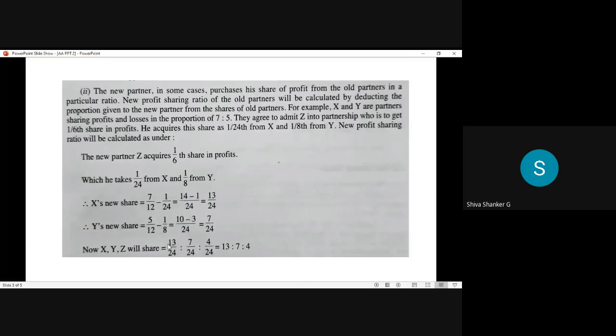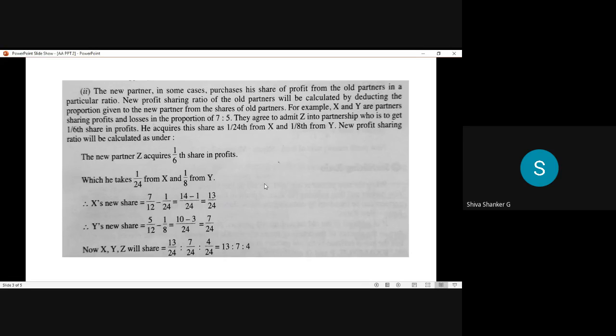So what is X's new ratio? Old ratio minus sacrificed ratio. X's old ratio is 7/12, which is given in the problem. 7/12 minus his sacrifice to Z, from his share only. From his total share, 7/12, he sacrificed 1/24. So 7/12 minus 1/24 gives 13/24. That is X's new share. Whole share minus sacrifice share gives the new share.